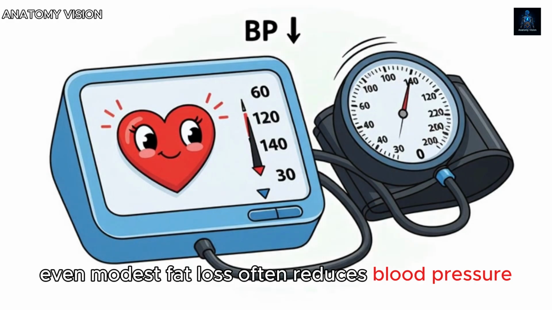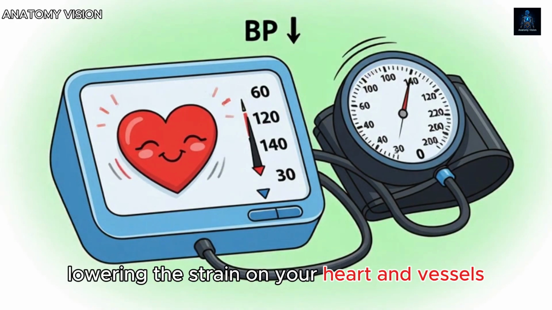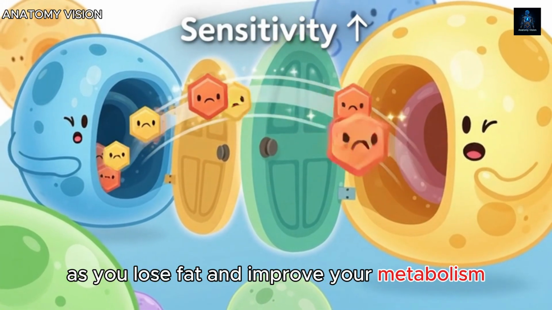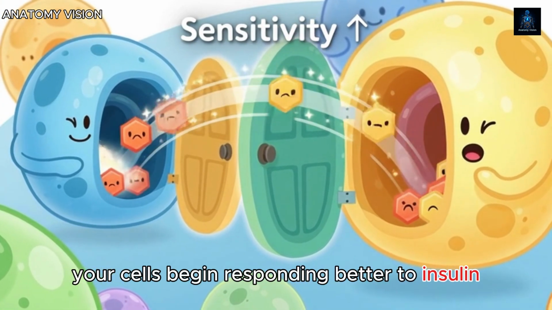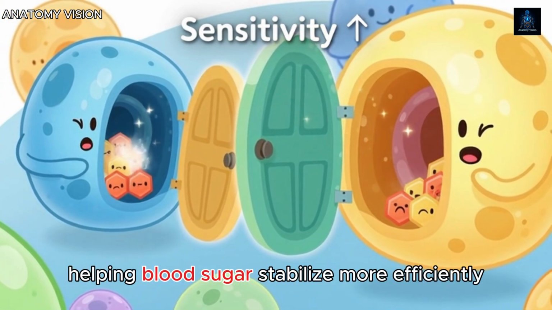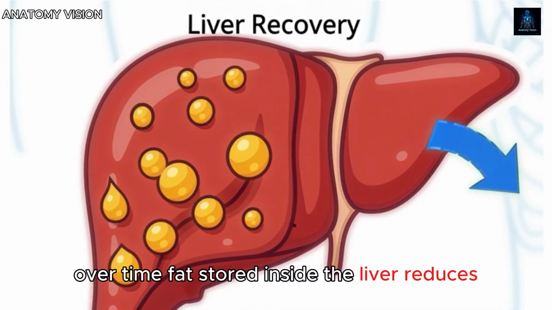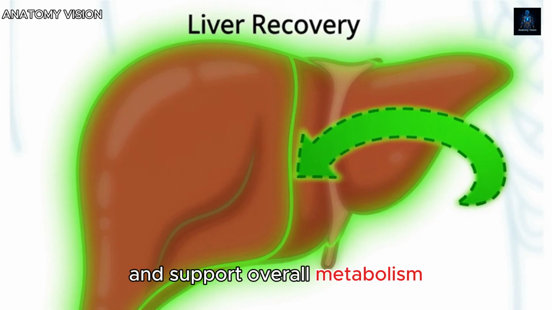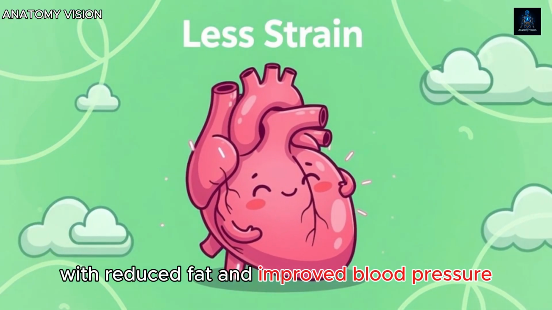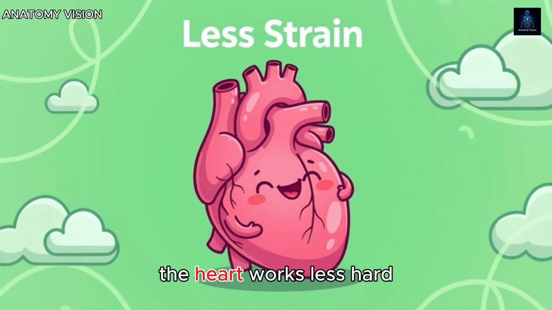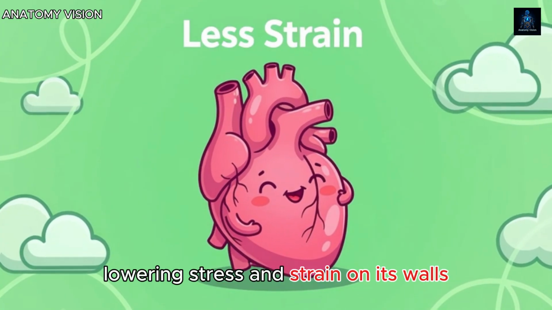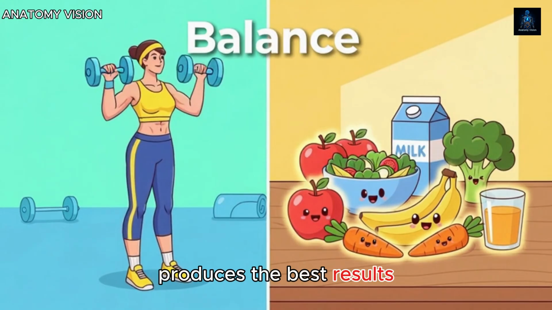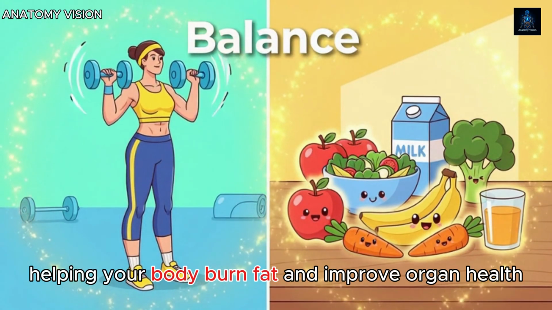Even modest fat loss often reduces blood pressure, lowering the strain on your heart and vessels. As you lose fat and improve your metabolism, your cells begin responding better to insulin, helping blood sugar stabilize more efficiently. Over time, fat stored inside the liver reduces, allowing it to function more effectively and support overall metabolism. With reduced fat and improved blood pressure, the heart works less hard, lowering stress and strain on its walls. Combining regular exercise with a healthy diet produces the best results, helping your body burn fat and improve organ health.